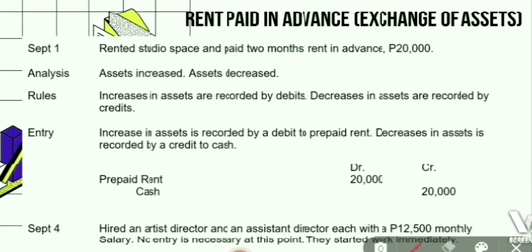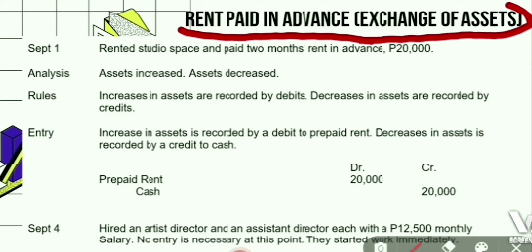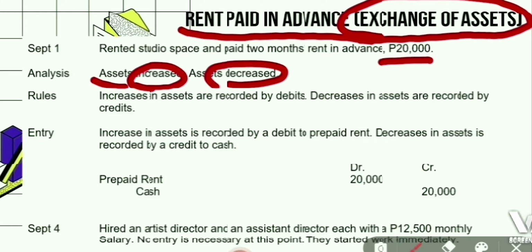The next transaction is rent paid in advance. It is a kind of exchange of assets. On September 1, the owner rented studio space and paid 2 months' rent in advance, amounting to 20,000 pesos. In this transaction, assets have both increased and decreased.